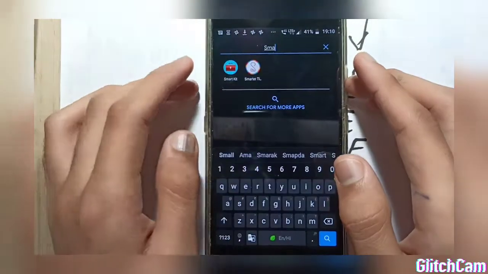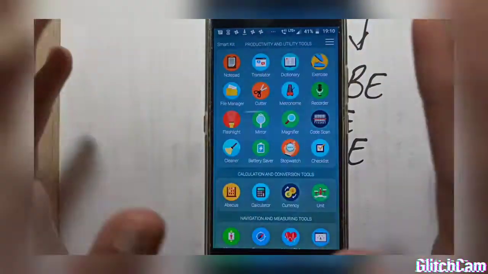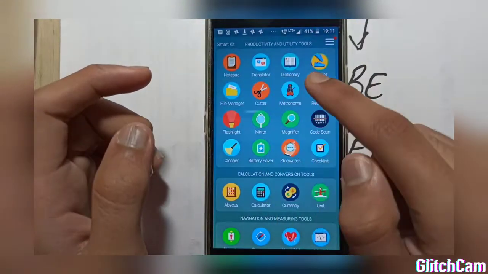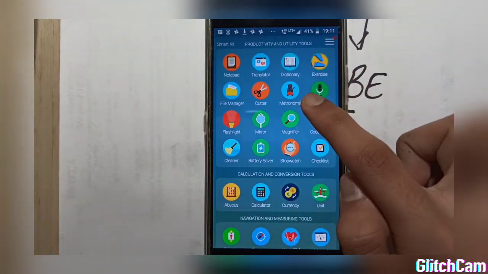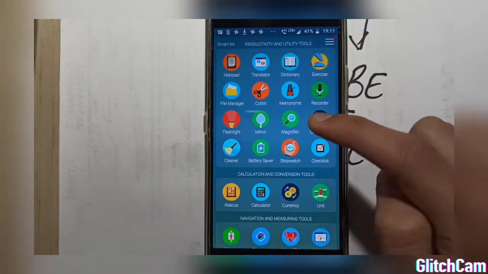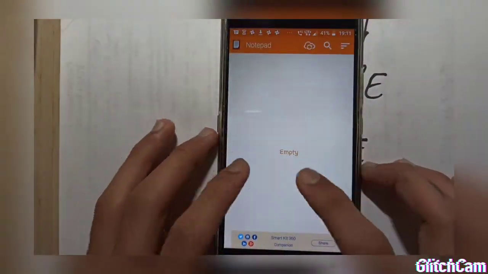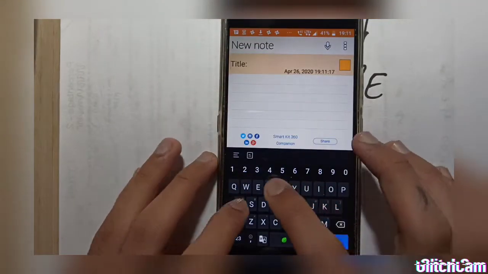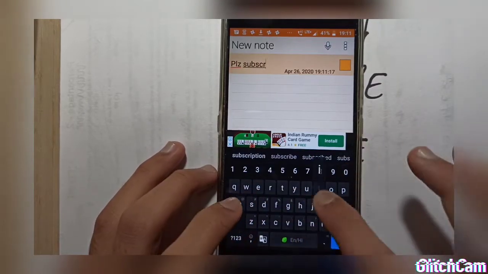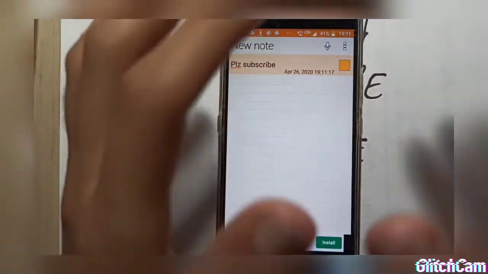Fifth one on this list is Smart Kit, or you can find it on the Google Play Store as Smart Kit 360. So we have got everything here: notepad, translator, dictionary, exercise, file manager, cutter. Recorder, flashlight, mirror, magnifier. I can also show you some, like notepad. You can add something, you can see I have written. You can also do this.